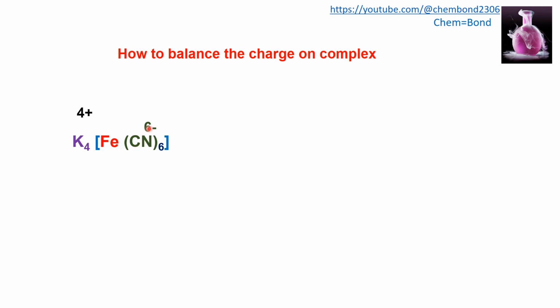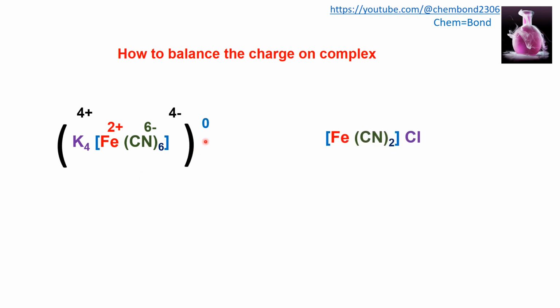In order to make it -4, we will put +2 over iron. So -6 and +2 result in -4. So -4 is the charge on the complex, and +4 is the charge of the counter ion. So -4 and +4 will result in 0.